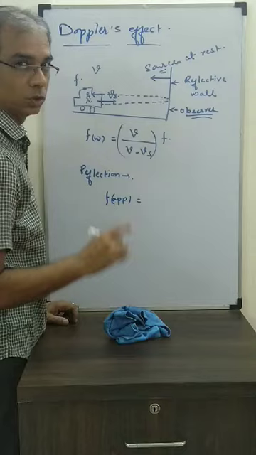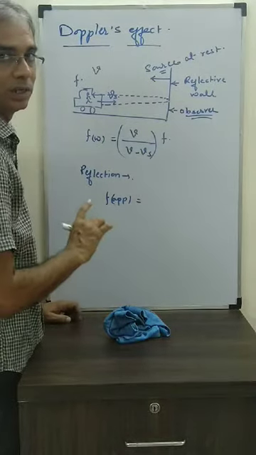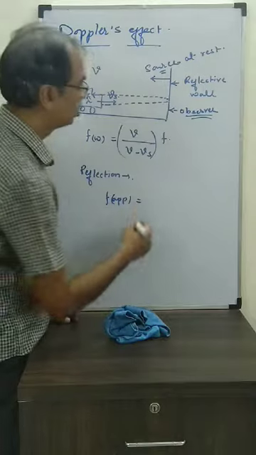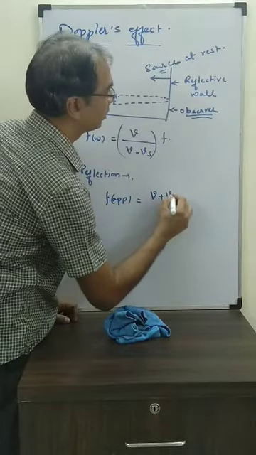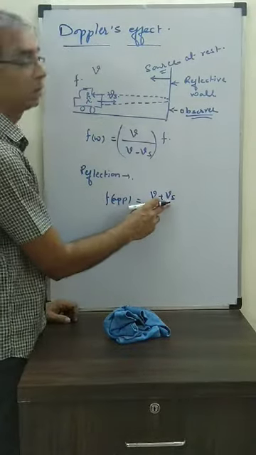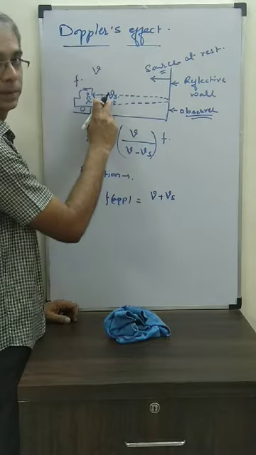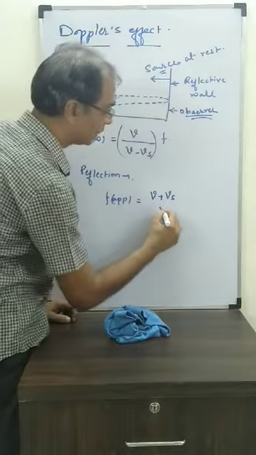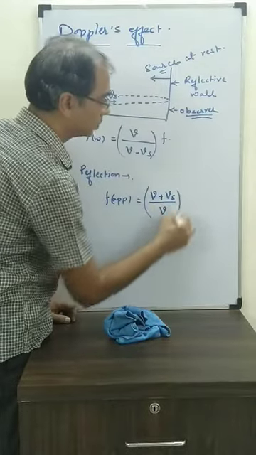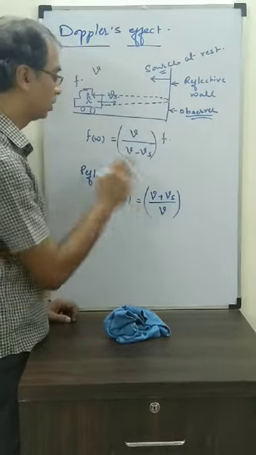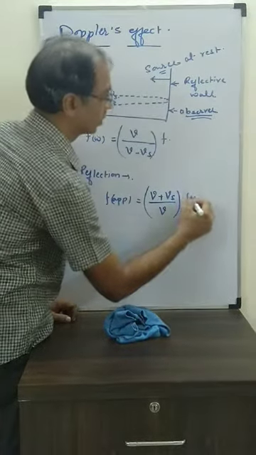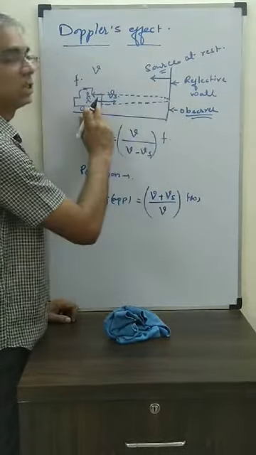The source is at rest and the observer is coming towards the wall, towards the source. So V plus Vs. Why Vs? Because the observer speed is Vs only. So V plus Vs by V into the frequency. Which frequency? Frequency of the wall, fw, because this is the source and this is the observer.